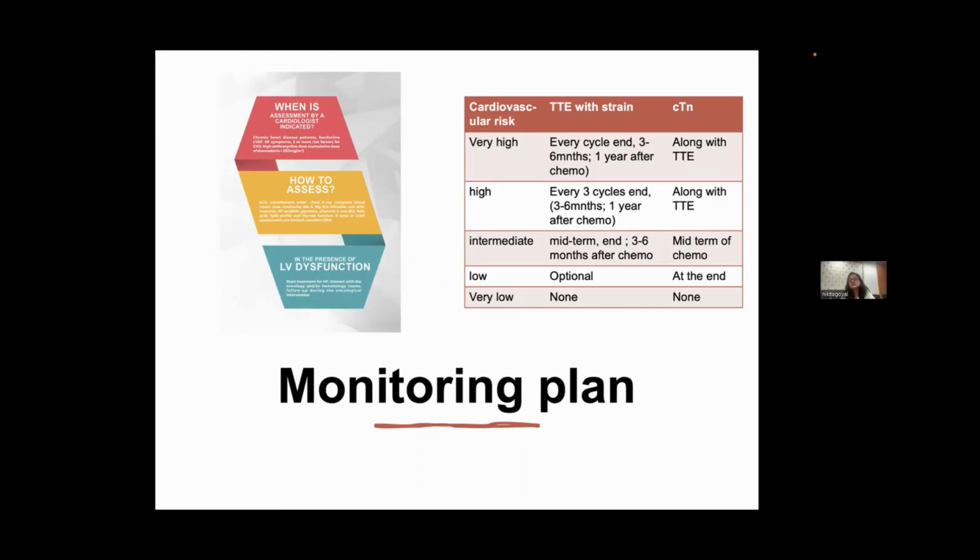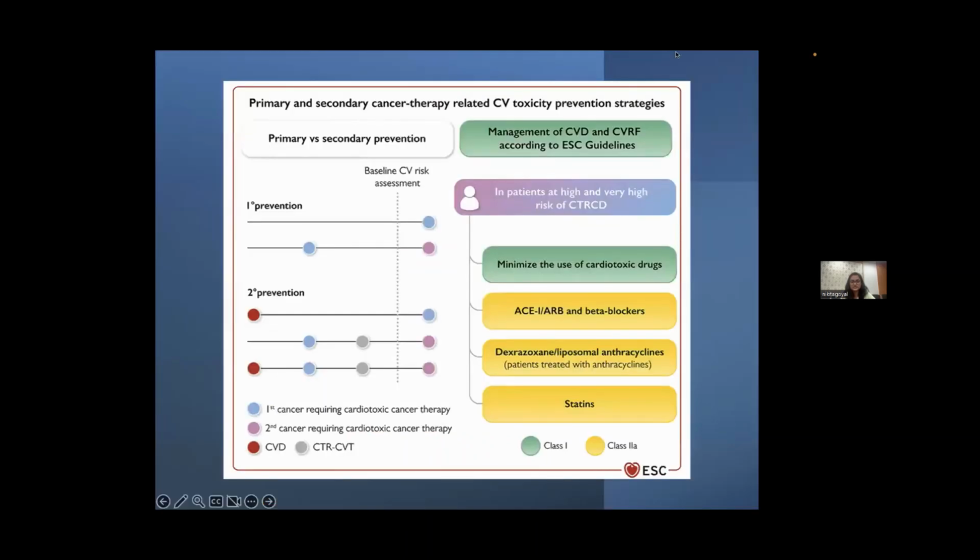For high-risk patients, after every 3 cycles, we'll be performing TTE with strain along with cardiac troponin findings, and follow-up will be with the help of TTE at 3 to 6 months or 1 year post chemotherapy. For intermediate risk, we'll perform TTE at midterm and 3 to 6 months after chemo, along with cTNs. And for low and very low risk, we do not need to perform any monitoring techniques as such.